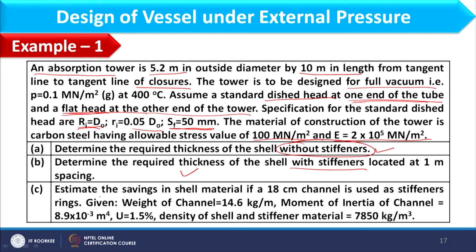And in part C, I have to estimate the saving in shell material if an 18 centimeter channel is used as stiffening rings. Weight of the channel is 14.6 kg per meter. Moment of inertia of the channel is 8.9 times 10 power minus 3 meter 4, because this is area moment of inertia. Poisson's ratio of 1.5% is given and density of shell and stiffener material is given as 7850 kg per meter cube.